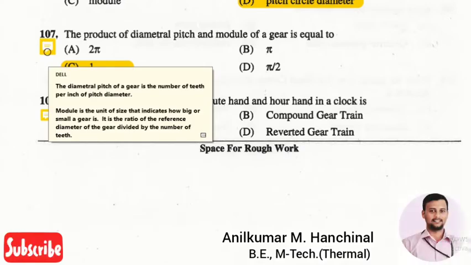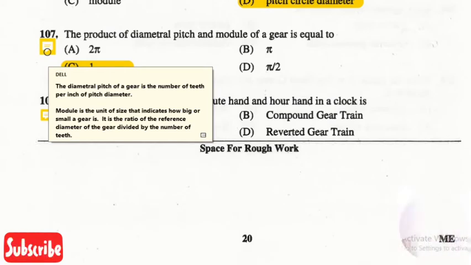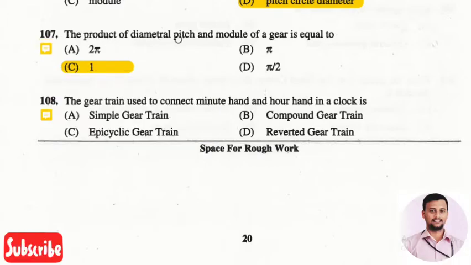So the diametral pitch is defined as the number of teeth per inch of pitch diameter, whereas module is defined as the unit of size that indicates how big or small a gear is. It is defined as the ratio of the reference diameter of a gear divided by the number of teeth. So the product of diametral pitch and module of a gear will be equal to 1.